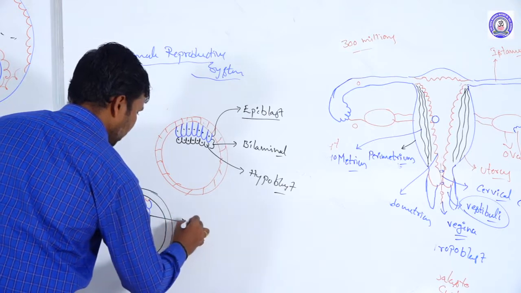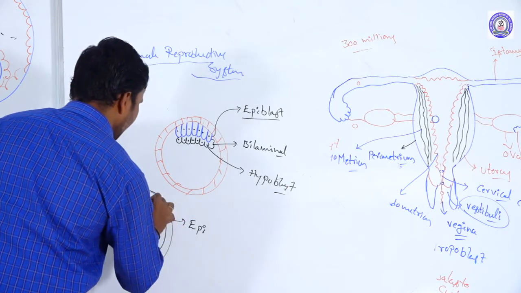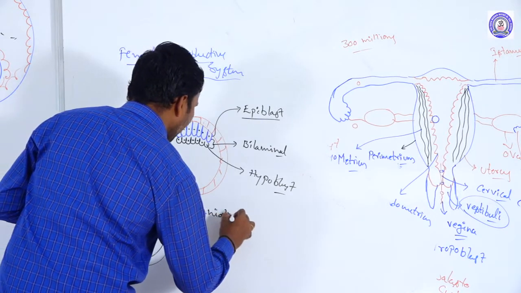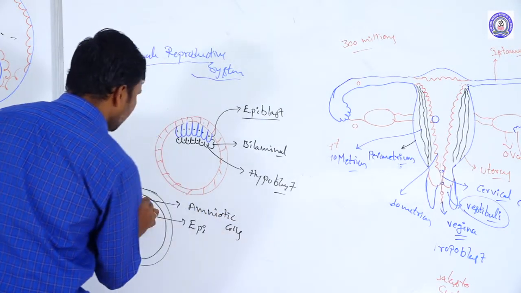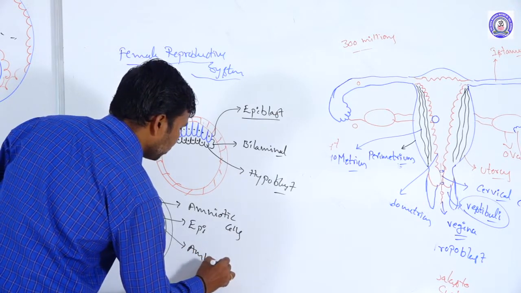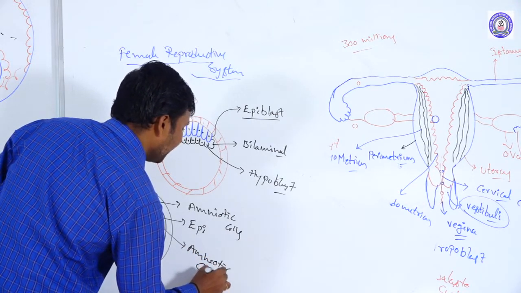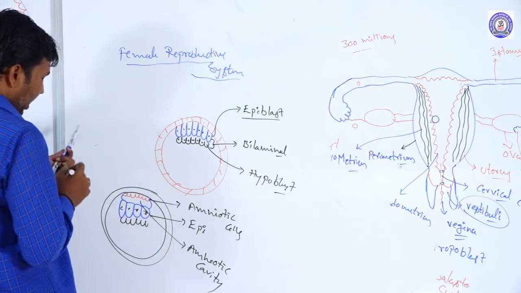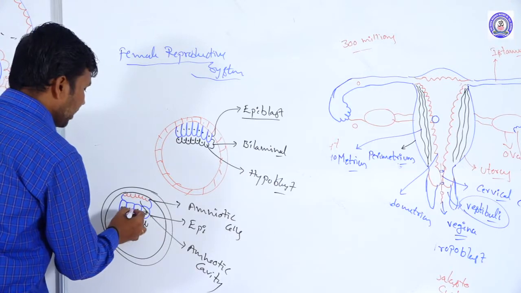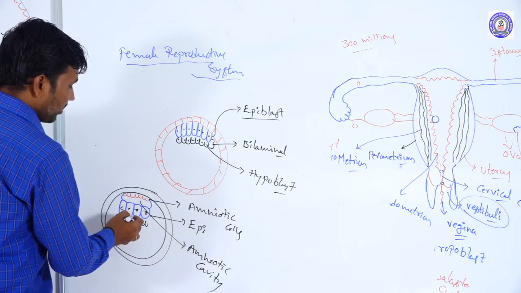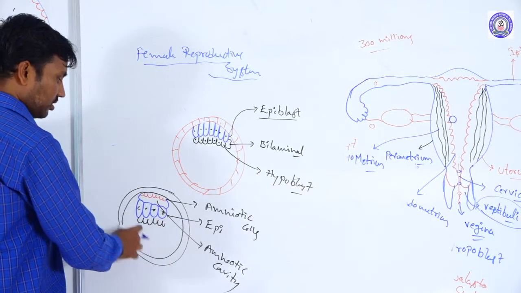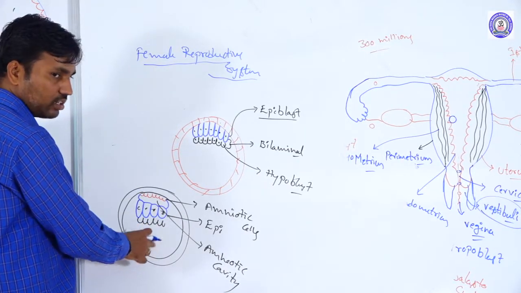These are the epiblast cells, and these are the amniotic cells. This is called the amniotic cavity. The amniotic cavity is filled by the amniotic fluid. Further, the hypoblast cells are replacing here into the extraembryonic region.